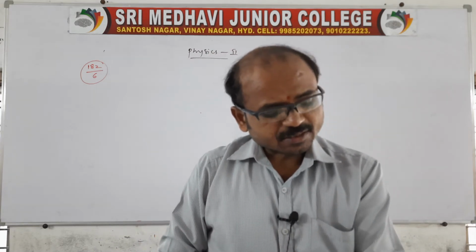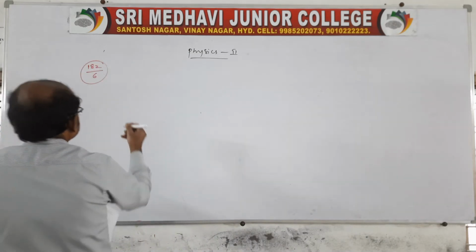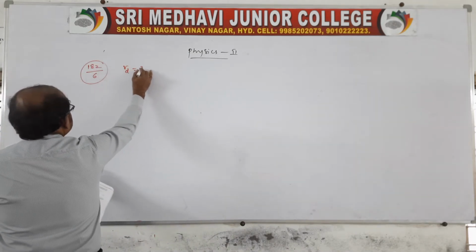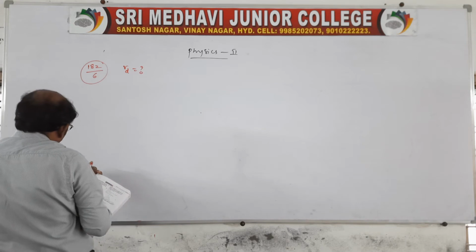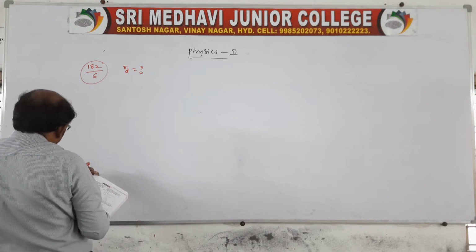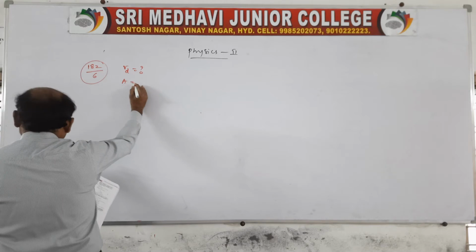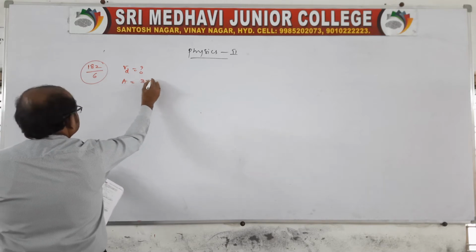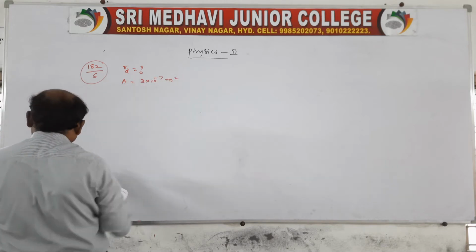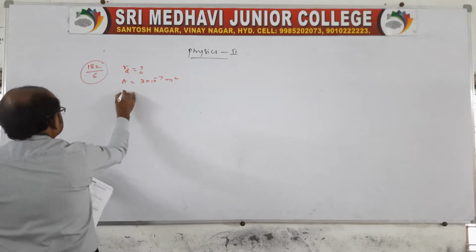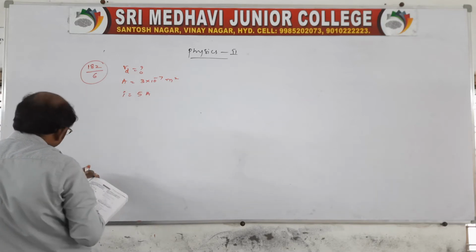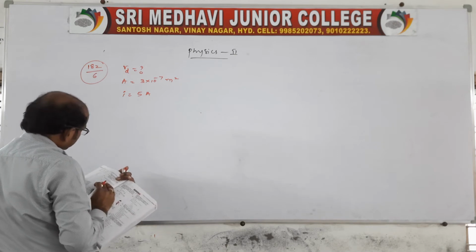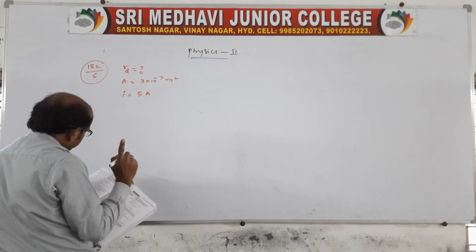What is being asked here? We need to find, estimate the average drift speed of a conduction electron in a copper wire of cross-sectional area 3 into 10 power minus 7 meter square, carrying a current I equal to 5 ampere. Assume that each copper atom contributes roughly one conduction electron.